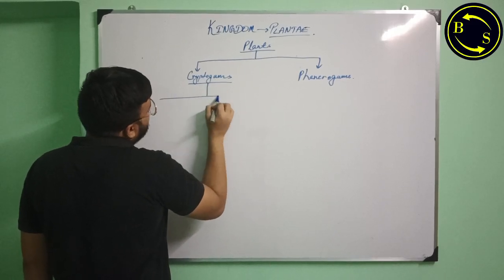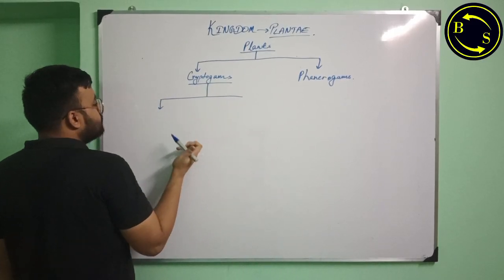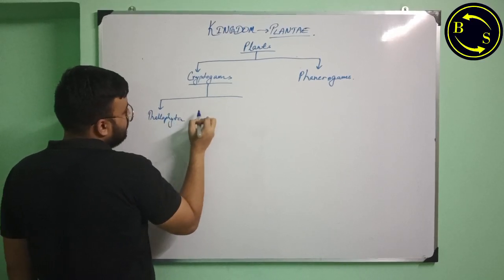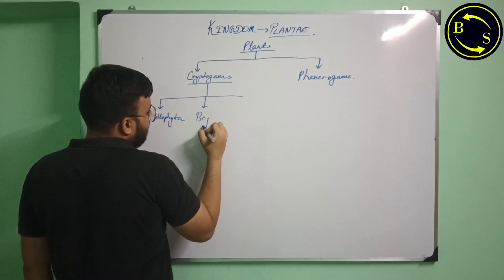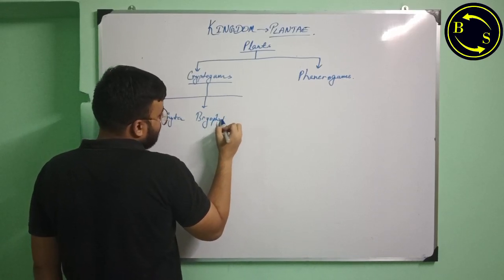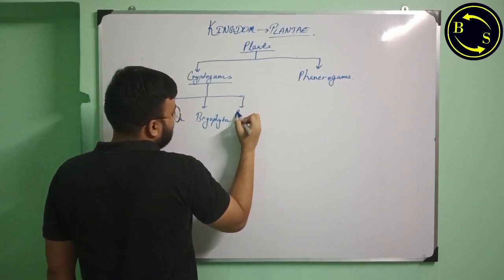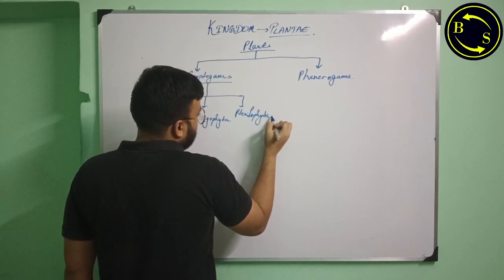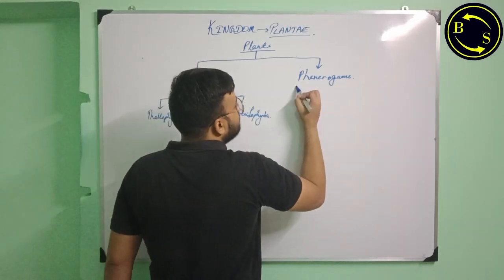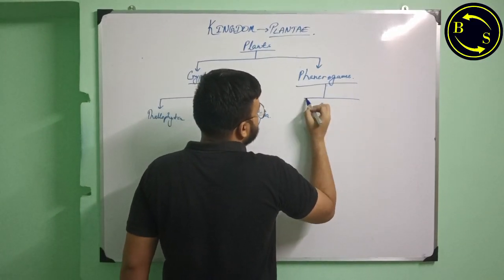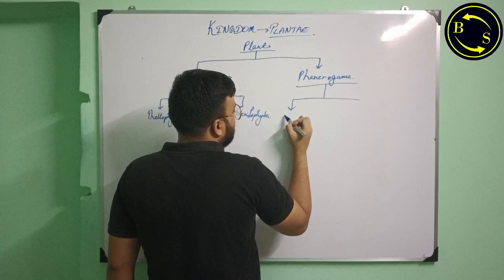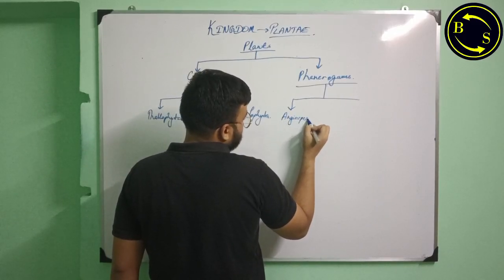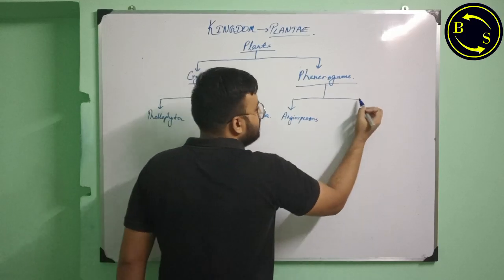Cryptogams can be further classified into thallophyta, into bryophyta, into pteridophyta, and phanerogams can be classified into angiosperms and gymnosperms.